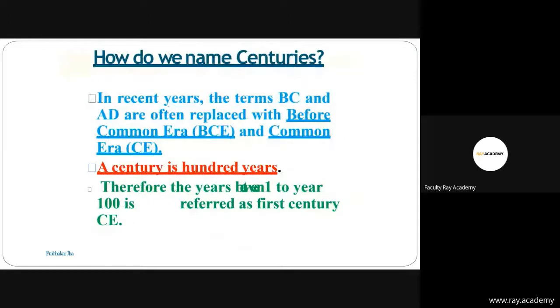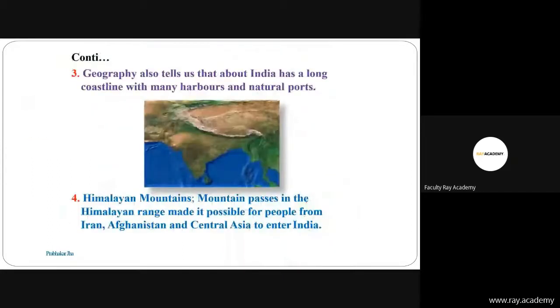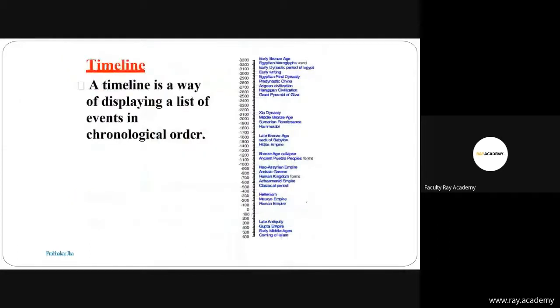So how do we name centuries? In recent years, the terms BC and AD are often replaced with BCE, before common era, and CE, common era. What is the meaning of century? A century is 100 years. Therefore the years between 1 and 100 are referred to as the first century CE, that means common era. Please keep in mind. So we have discussed how history was discovered and the development of man.